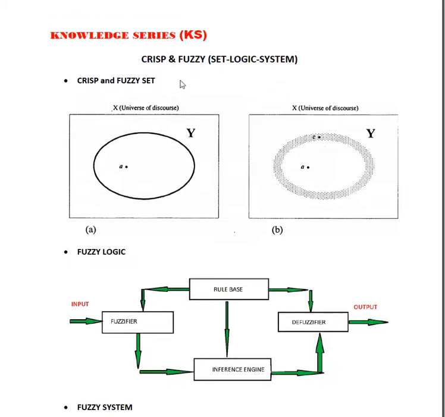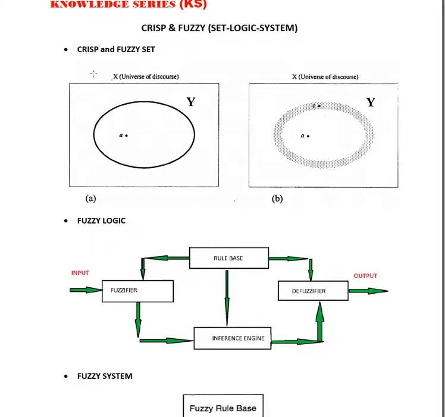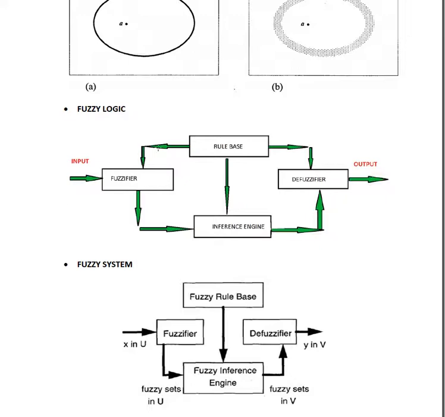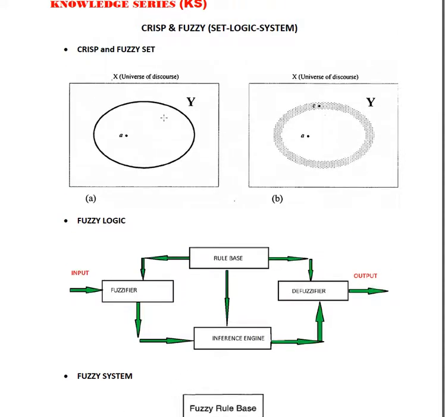So here you have seen what is meant by a set, what is meant by crisp and fuzzy set representations, and what is logic. Fuzzy logic is about the creation of the set value, and how that set value is created based on the element and its membership value.